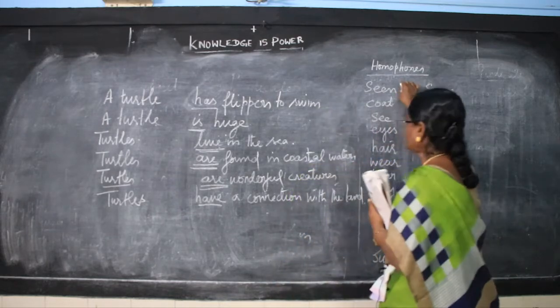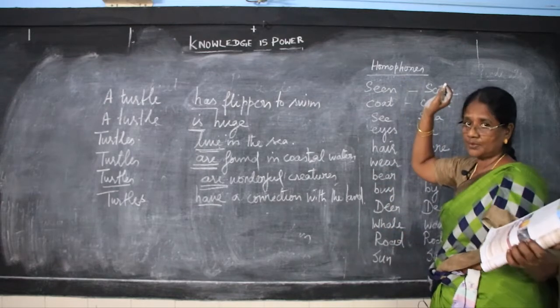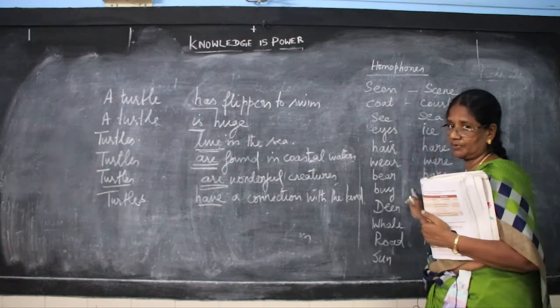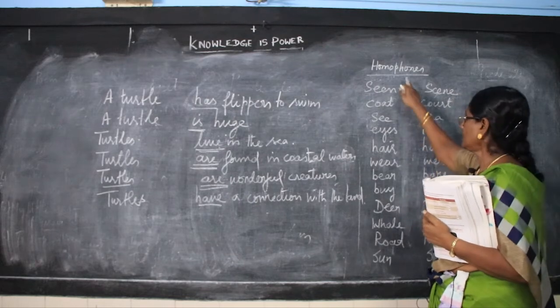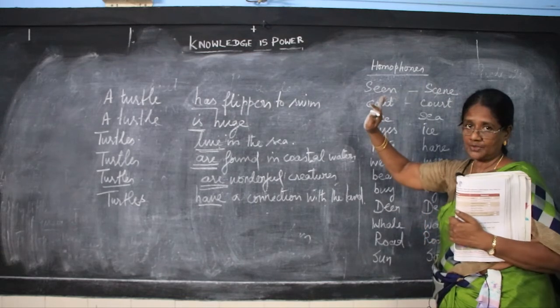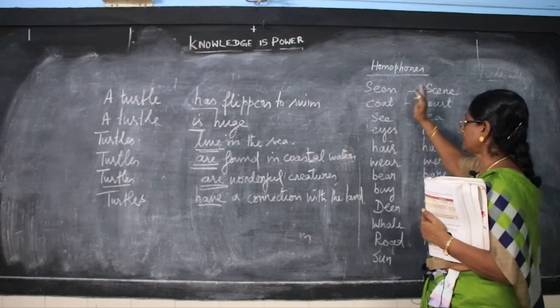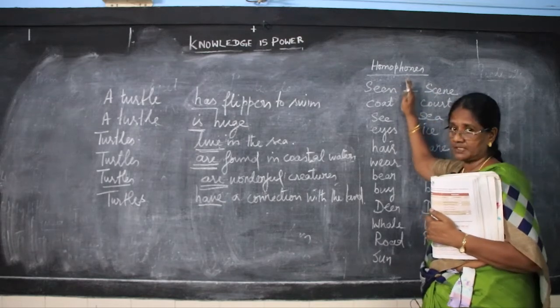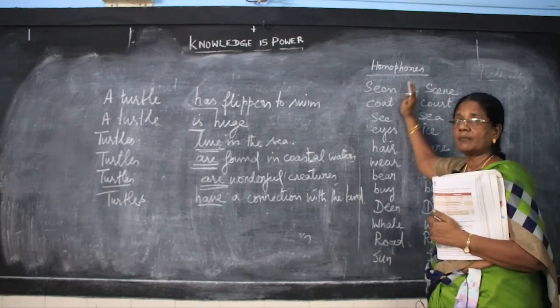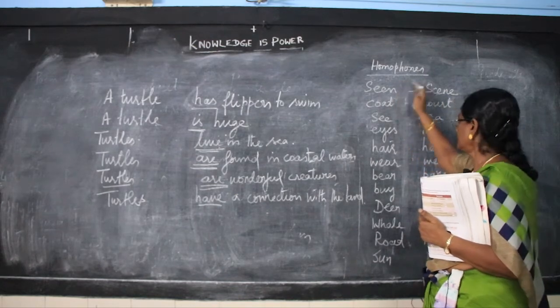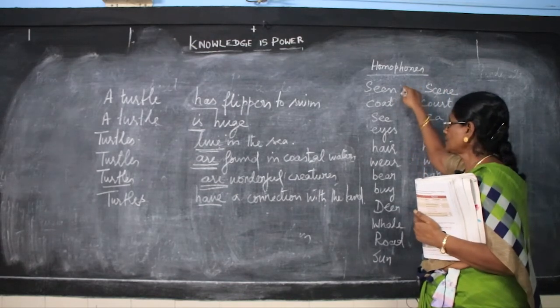These are homophones. You have the topic in the crossword puzzle, children. You can see the chapter. You can take as many words as possible for these homophones. Homophones have the same pronunciation, but the meanings will be different. The spelling is also different here. The letters will be different.